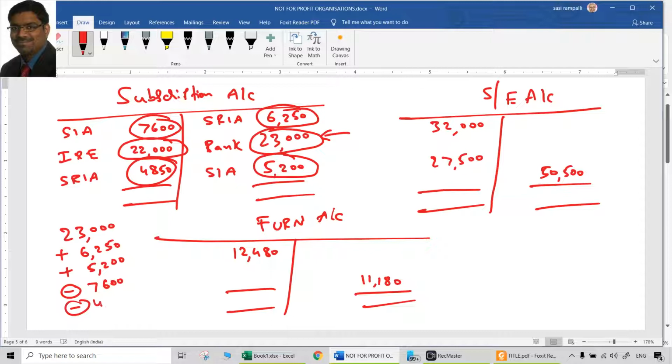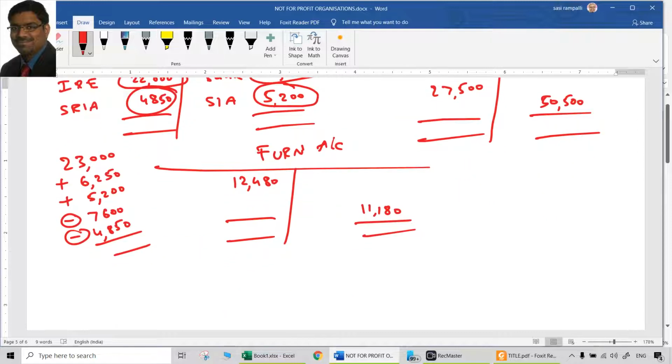So that also has to be reduced. So all these things with the timing differences, we have to get 23,000 plus 6,250 plus 5,200 minus 7,600 minus 4,850. It will be 22,000 only. That is the actual subscriptions in the form of income. That is 22,000.